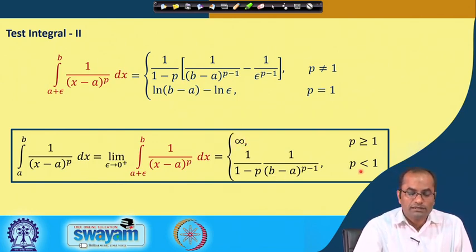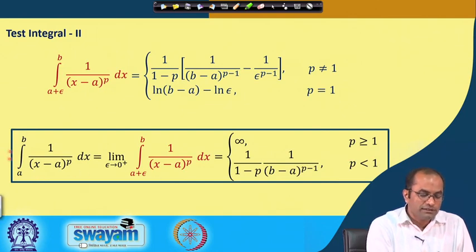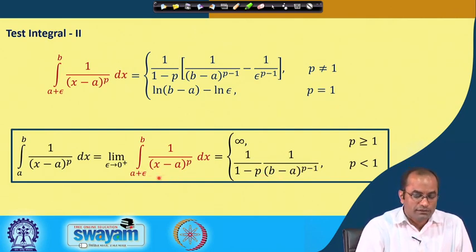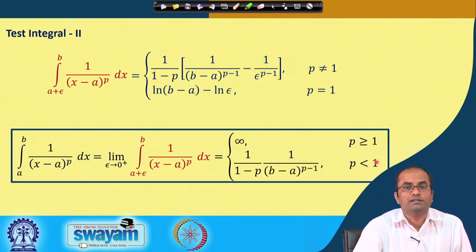And when p is less than 1, we have a finite value of this integral, which is given by 1 over 1 minus p times 1 over (b minus a) power p minus 1. Again, this integral will be used as a test integral in further lectures, and we will use this result: for p greater than or equal to 1, this is infinity, and this integral converges when p is less than 1.